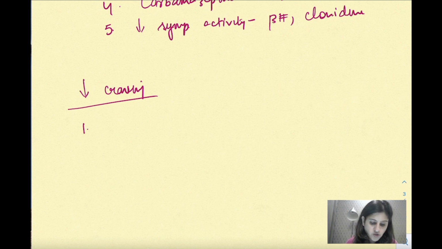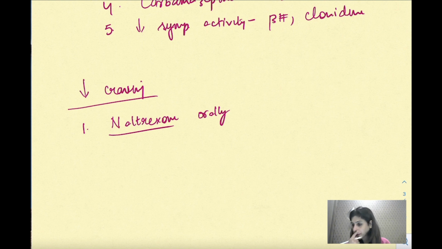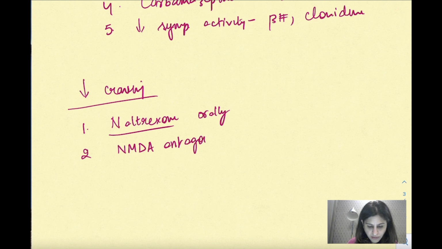The first drug which is effective in decreasing craving is naltrexone, which is an opioid antagonist. Oral. Okay, this is orally given, naltrexone. So their role is basically in decreasing the craving. That's very important for alcohol dependence. That's why they are very good for alcohol dependence, apart from opioid dependence. Then we can give an NMDA antagonist, because glutamate is supposed to have a role in craving. So NMDA antagonist, which is acamprosate, that has been found to decrease craving.